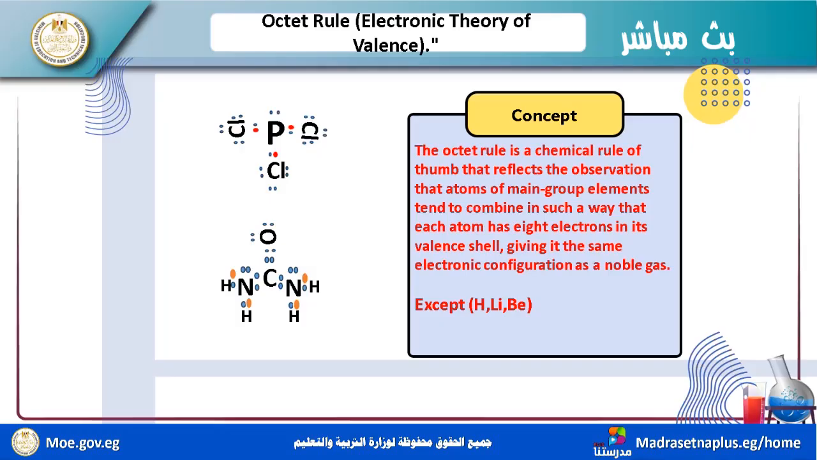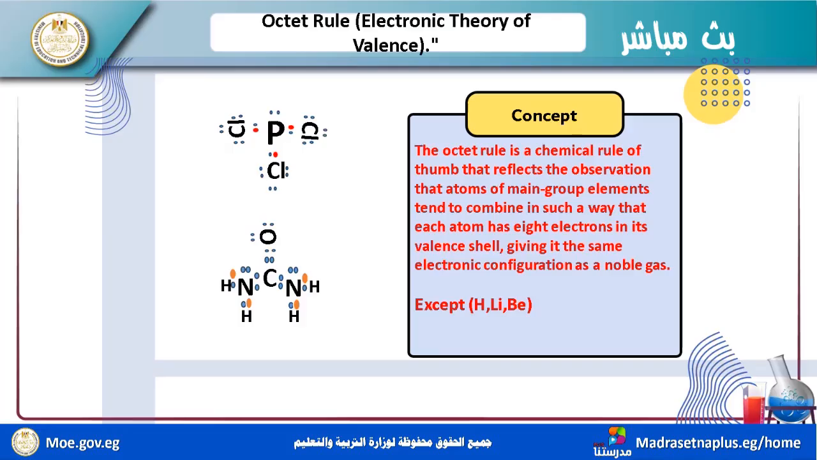Okay, now the electron transfer and the octet rule, the electronic theory of valence. Kossel and Lewis illustrate this theory. We have many theories that explain the meaning and the shapes of covalent bonds. The sharing in covalent bonds is explained by the octet rule, a chemical rule that reflects the observation that atoms of main group elements